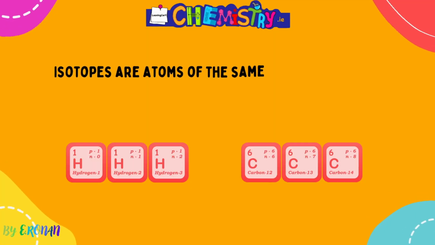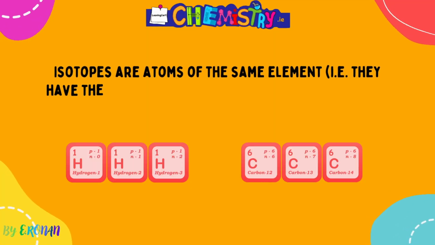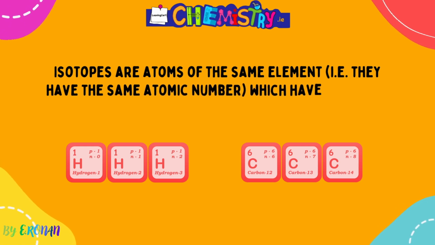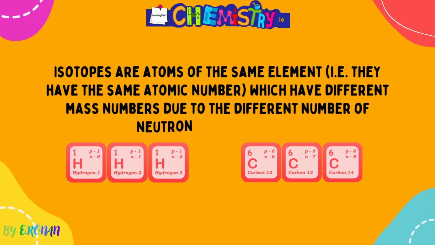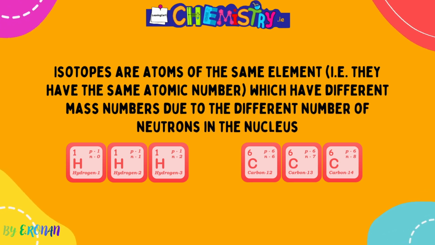Isotopes then, definition, are atoms of the same element, i.e. they have the same atomic number but different mass numbers due to having different numbers of neutrons. So for example, we can have carbon 12, 13 and 14, we can have hydrogen 1, 2 and 3, you can have chlorine, you can have neon. There are many different isotopes of elements.